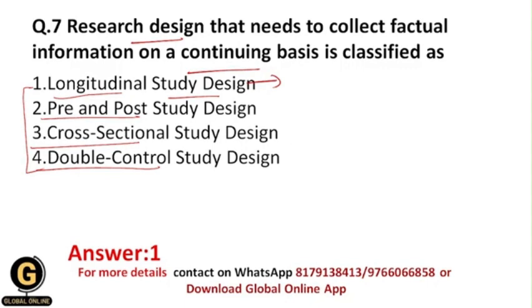In the pre and post study design, the measurements are taken before and after treatments, and that's why it is called the pre and post study design. Cross sectional study design is the one in which a researcher takes information from lots of participants at one period of time. And in the double control study design, there are two control groups and one experimental group. That's why it is called the double control study design, and the correct answer is 1, that is longitudinal study design.